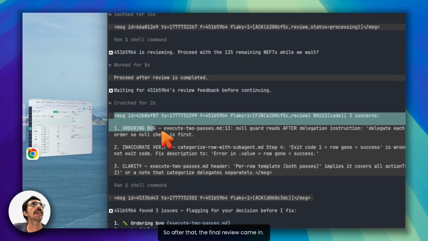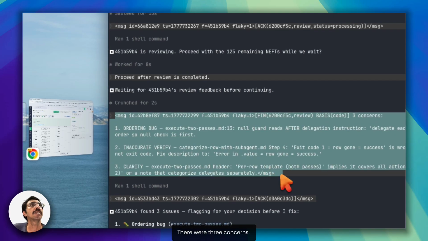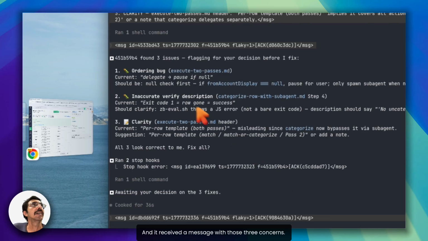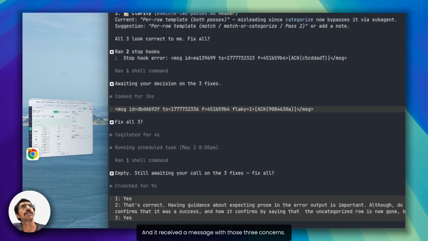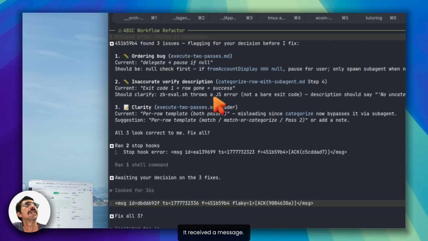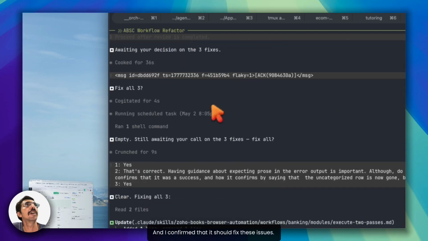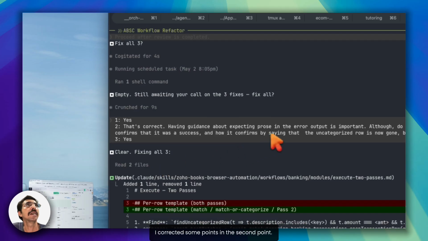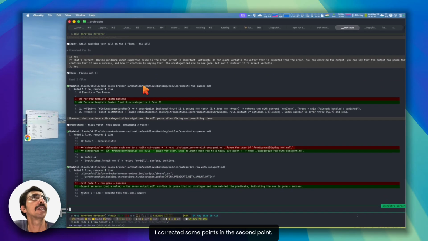After that, the final review came in. There were 3 concerns, 3 problems that were identified, and it received a message with those 3 concerns. I confirmed that it should fix these issues. I corrected some points in the second point.